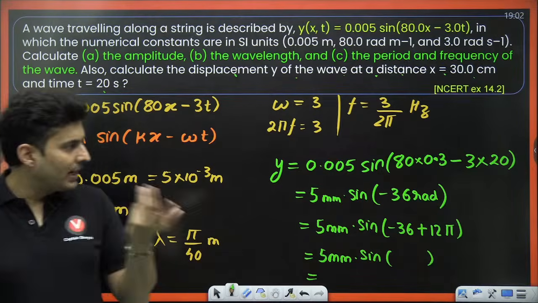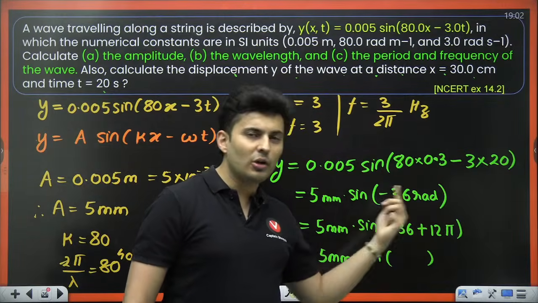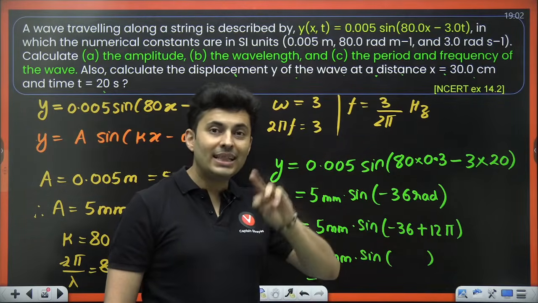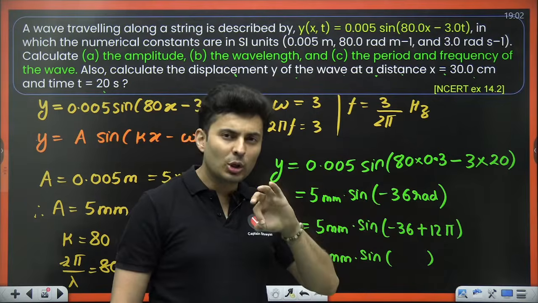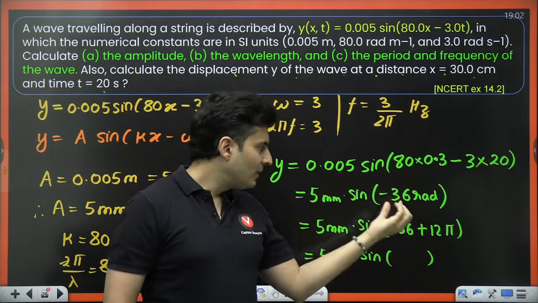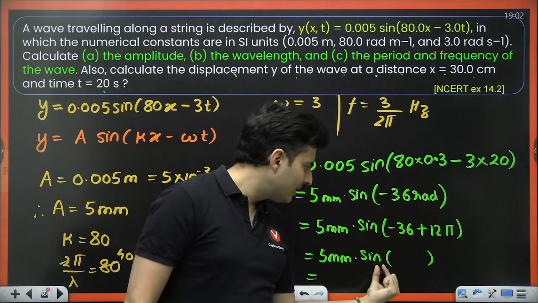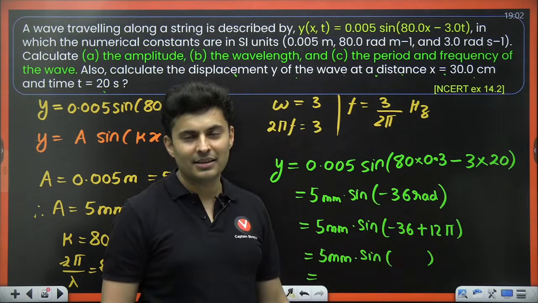Deepanvita, we use 12 pi because I know 36 is very close to 12 pi. 12 threes are 36. So 12 into 3.14 is close to 36. So when I do that, what happens is I will be left with the sine of a very small angle.